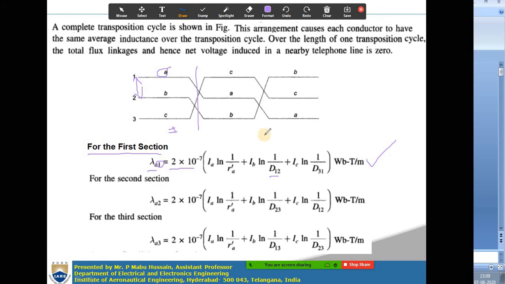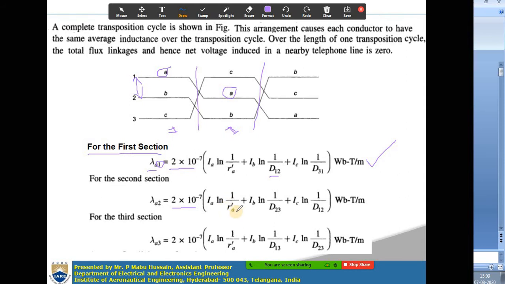In a similar way, for the same conductor A, you have to write the flux linkage expression when it is in section 2. For section 2, if you write the flux linkage expression, you will get 2 into 10 power minus 7 into IA, the current flowing through conductor A, ln 1 by RA dash.